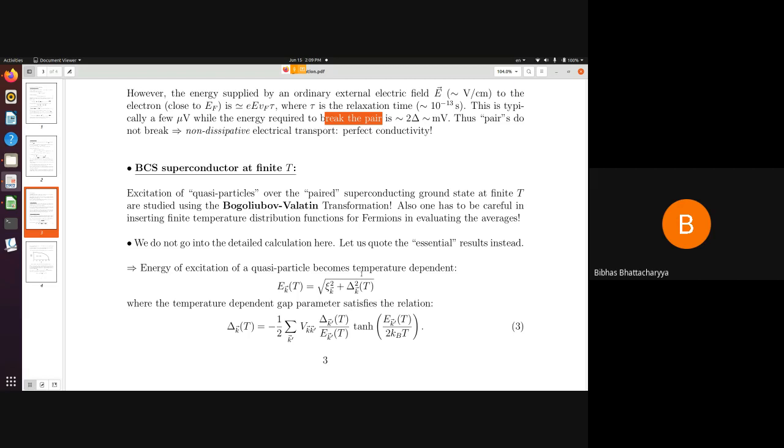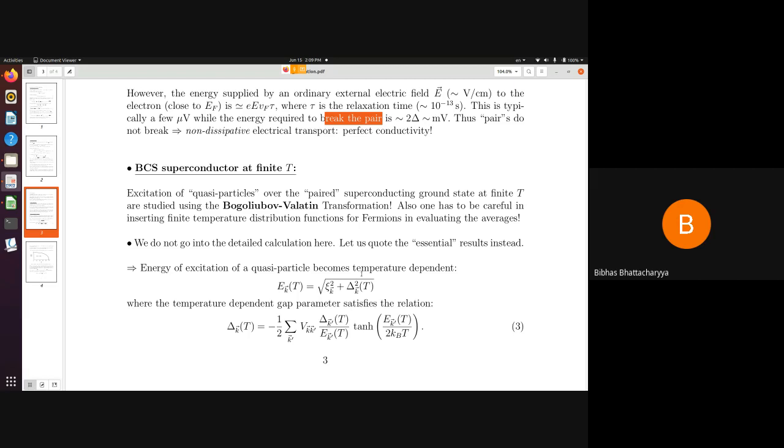I mean, you should not use the Fermi-Dirac distribution function as a step function, because you are no more dealing with that zero temperature case. So you have to appropriately insert the Fermi-Dirac distribution function to calculate the averages. If you do these tricks, then you will be able to calculate the finite temperature excitations, and we are omitting the calculations, just giving the results for the sake of completeness.